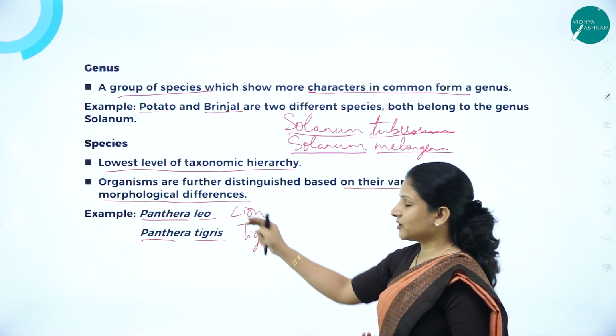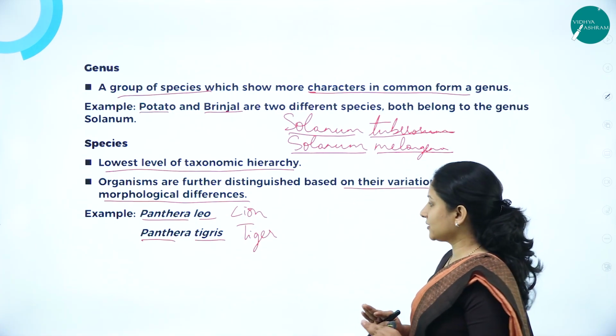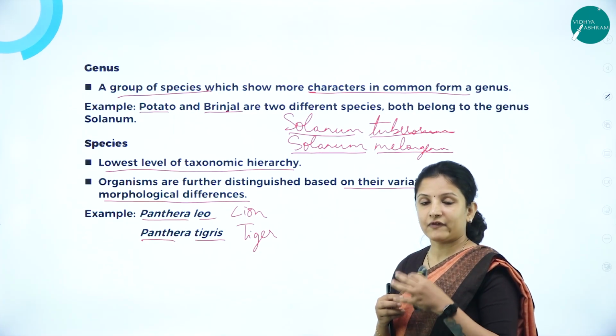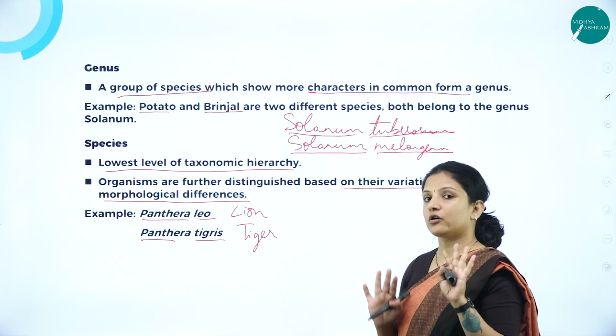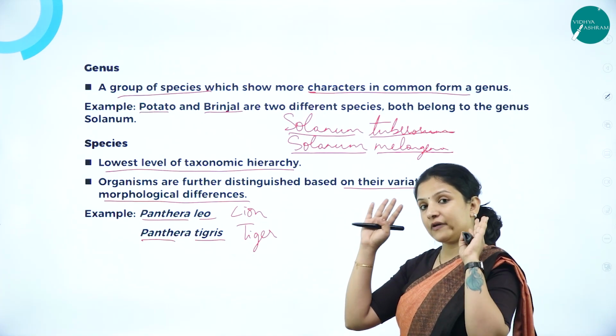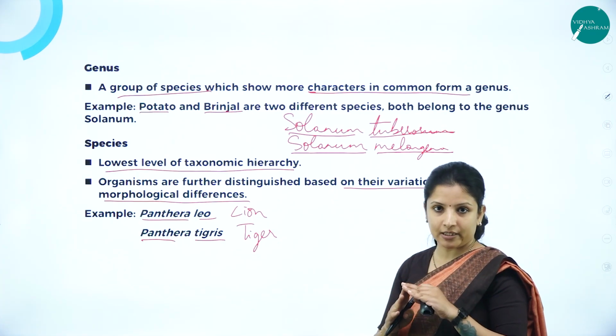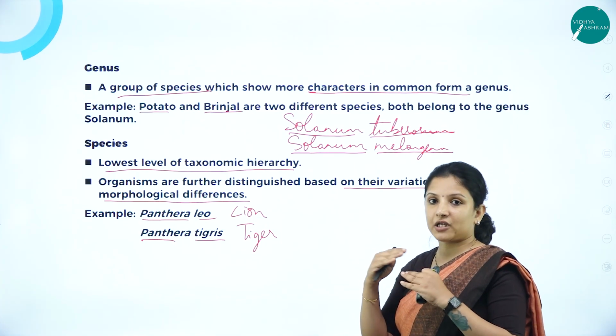Now Panthera leo is just lion. Panthera tigris is just tiger. It has become even smaller, right? Finally, we are talking about a lion, we are talking about a tiger separately. But when we talk about a kingdom, we talk about all the animals that come under the kingdom. So that is how classification is done.